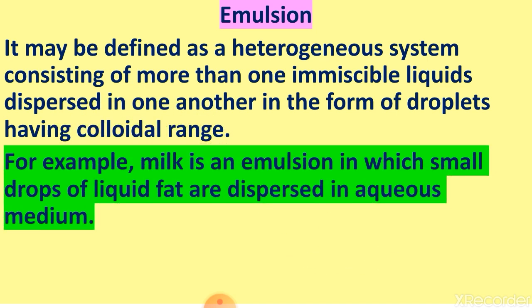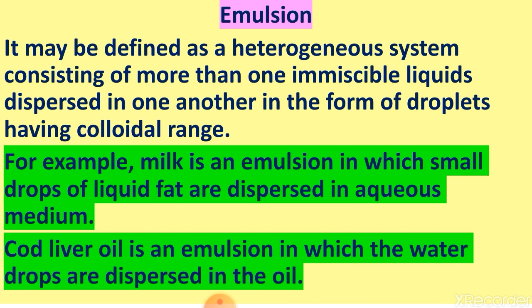Now some examples to explain the emulsion. For example, milk is an emulsion in which small droplets of liquid fat are dispersed in an aqueous medium. This is the most common example which we can see in our daily life. One more example: cod liver oil is an emulsion in which water is dispersed in oil. So milk is an example of oil in water, and cod liver oil is an example of water in oil.